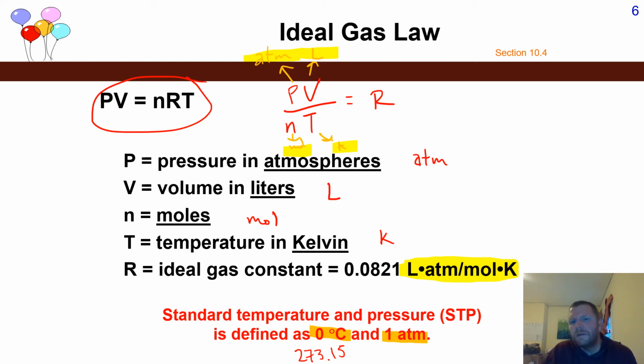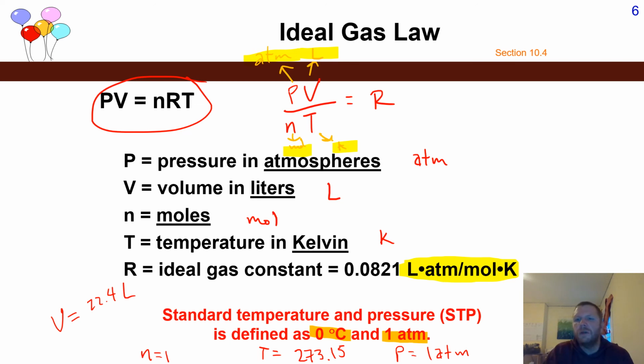If you plug in T equals 273, P equals 1 atmosphere, and your R value, and go with n equals 1, you can solve for V. That V is going to be 22.4 liters.